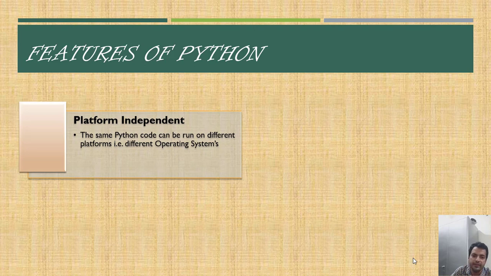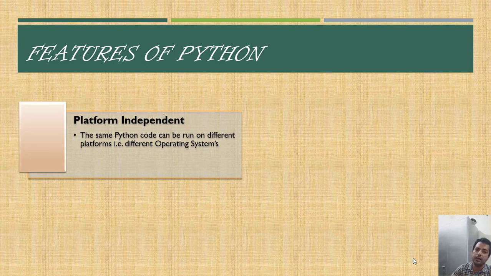By platform independent, it means that if we have written some program in Python, suppose I'm using Windows on my system, and I want to use that code somewhere else. When we install the software for executing Python code, a virtual machine is installed on the system, which is the PVM, the Python virtual machine, like we have the JVM in case of Java.